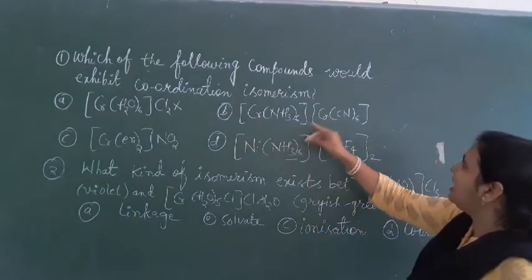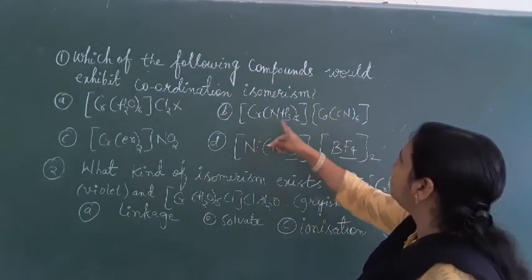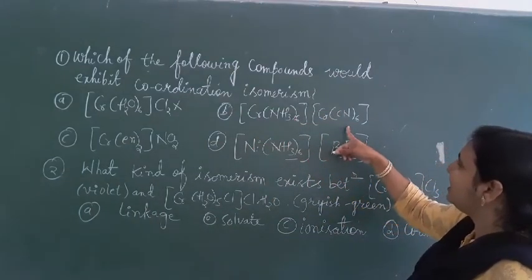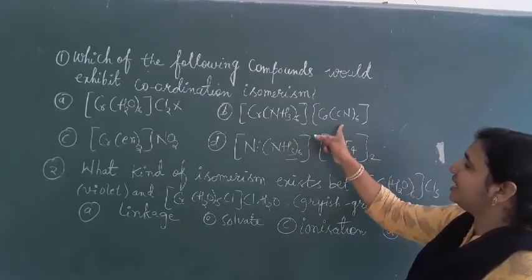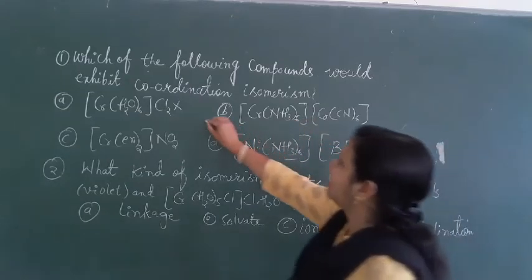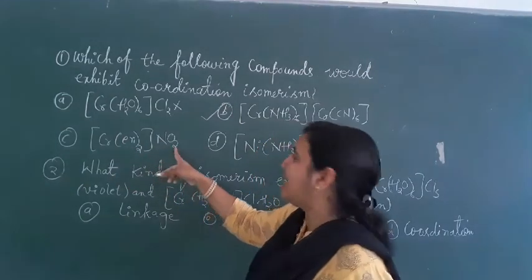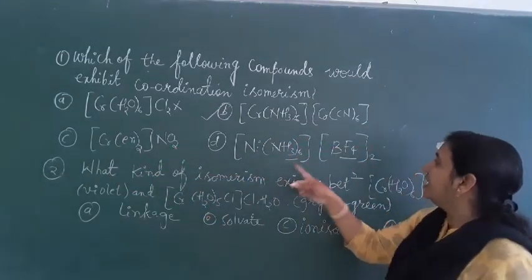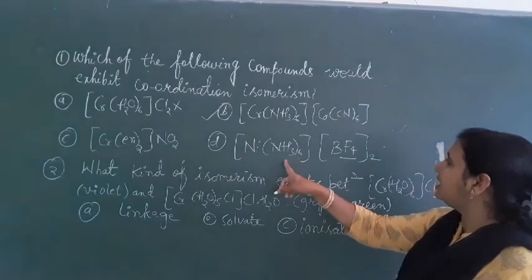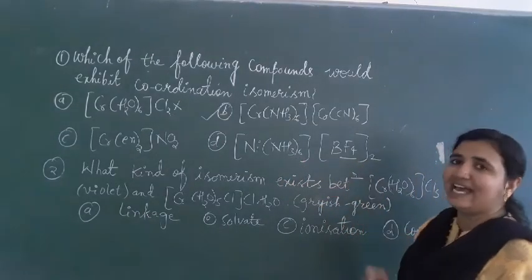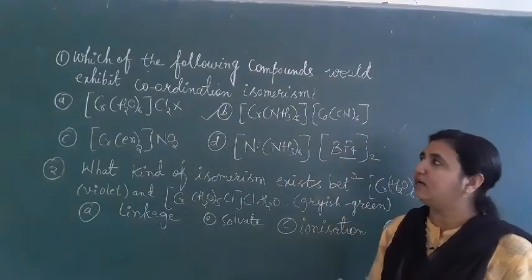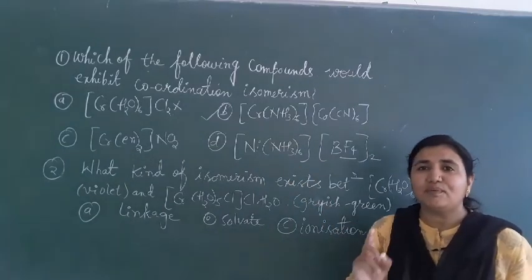In the second, with chromium, both the cation and the anion are complex, so the second one is the correct answer. The third has one complex cation and one simple anion. Option D can confuse you, since it also has one cation and one anion, but it is not coordination isomerism.